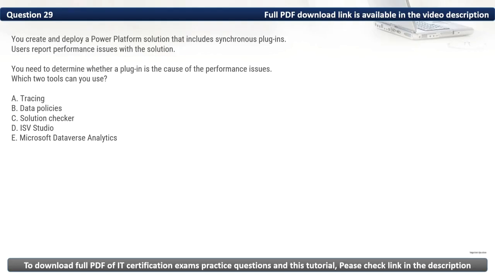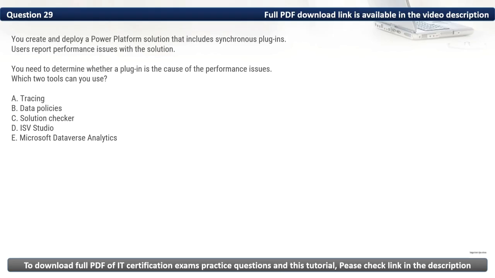Firstly, let's eliminate the incorrect options. We have B. Data policies. These govern data usage and sharing rules but do not help in diagnosing plugin performance issues. Then we have C. Solution checker. Checks for coding best practices and issues in solutions, but does not analyze runtime performance of plugins. Then we have D. ISV Studio. It focuses on monitoring independent software vendor solutions but is not tailored for diagnosing plugin performance in a specific environment.